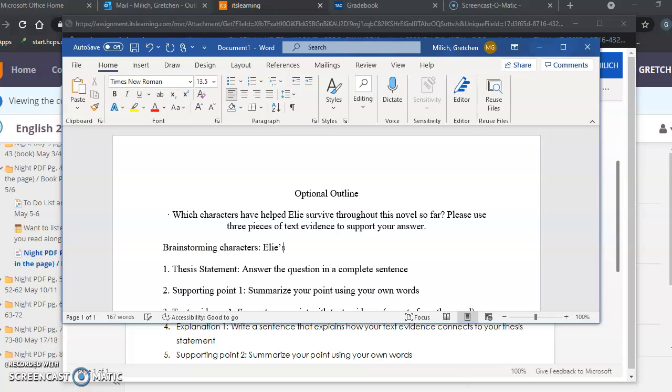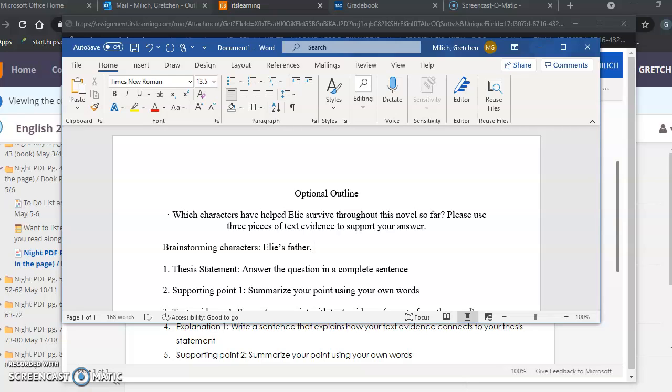I can think of Ellie's father. He's absolutely helped Ellie so far. I'm trying to think, who was that guy at the beginning that told them about what was going to happen? There was someone in their town that told them. Let me go back into my book and check. So that character didn't save them, but he tried. And you know what? I'm going to count that. Let me go back in my first chapter.